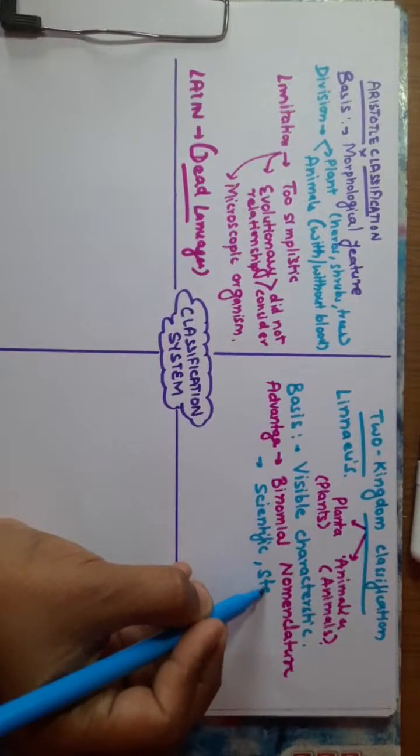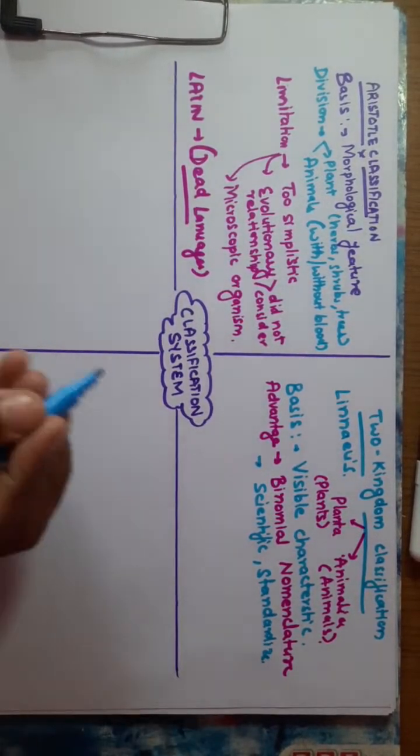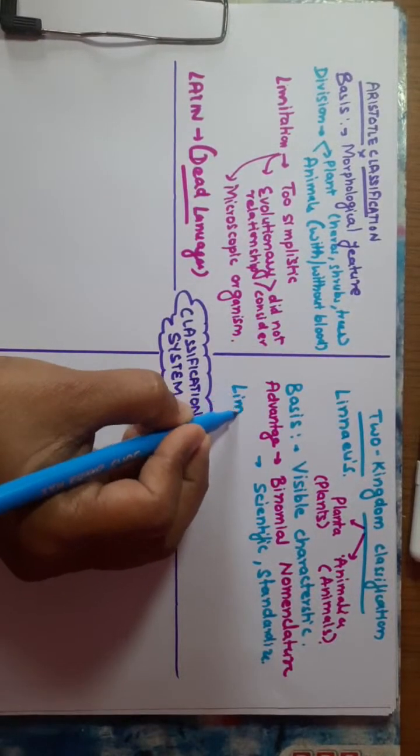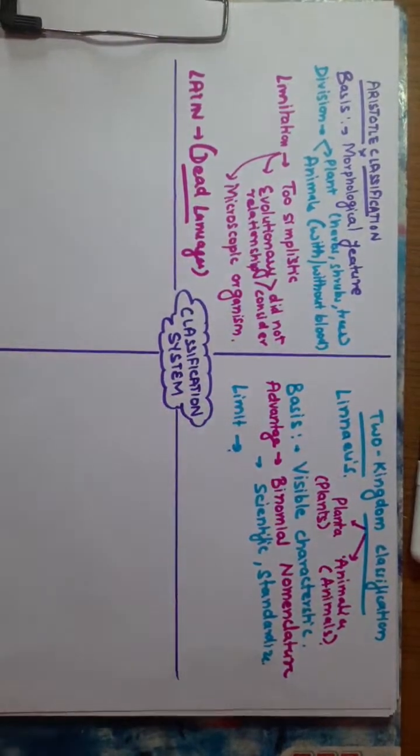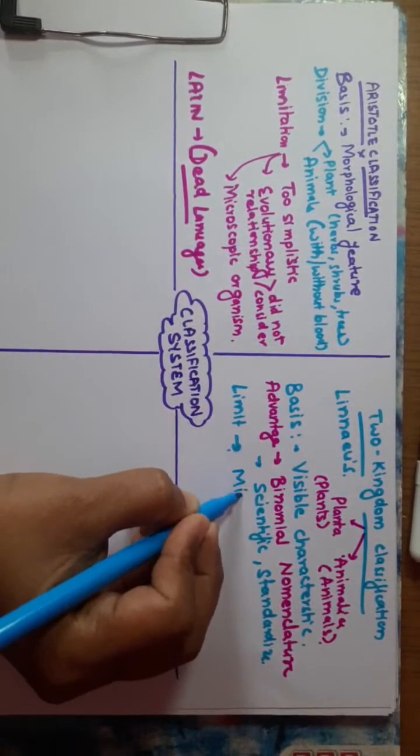But again, this two kingdom classification system has certain drawbacks. So what are the drawbacks? It still does not account for the microscopic organisms. Since it has only two kingdoms, Plantae and Animalia, where will the microorganisms go? So this is the limitation. And then there is a complex group known as the fungi.